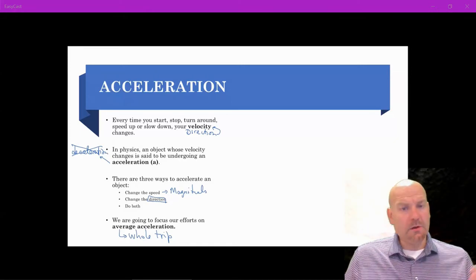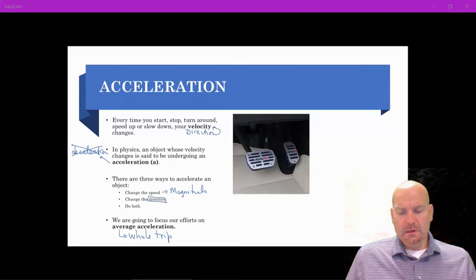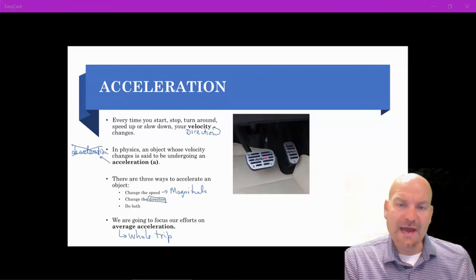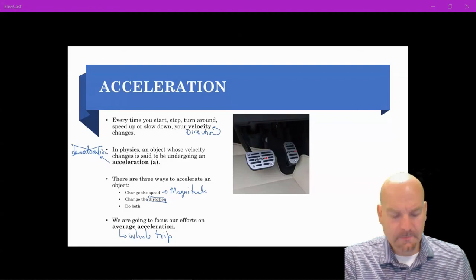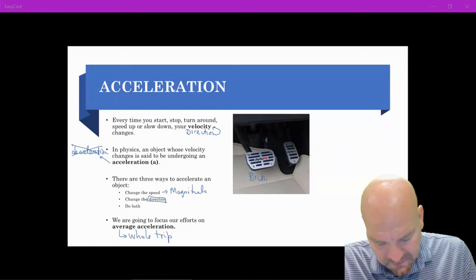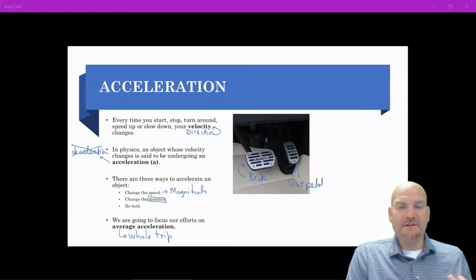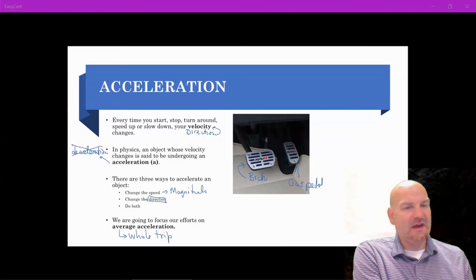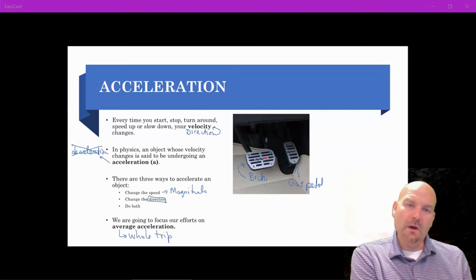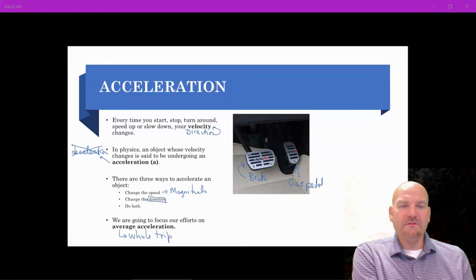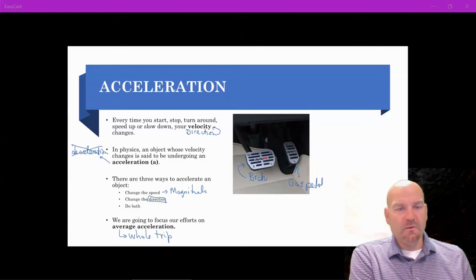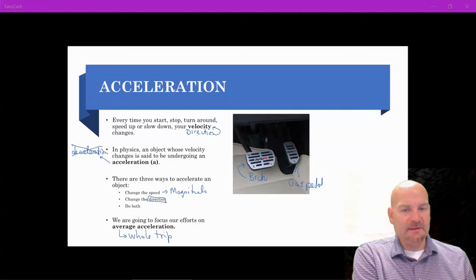Now on cars, how do we change the speed, and how do we change the direction? Well, you have the gas pedal and brake pedal. The brake pedal slows you down, and the gas pedal speeds you up. This is where cars come into play using these words. Outside of this class, you can use that D word all you want, but inside Mr. Londot's world of physics, the D word is not acceptable.